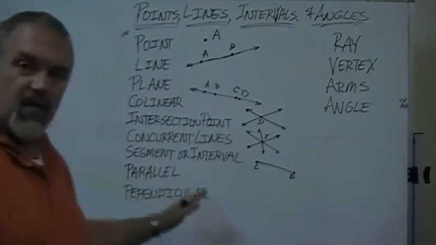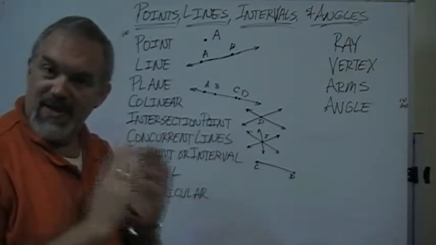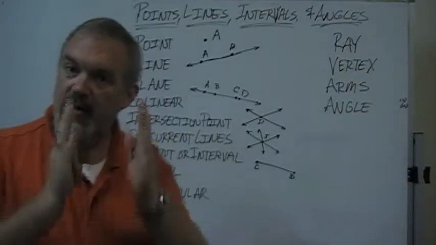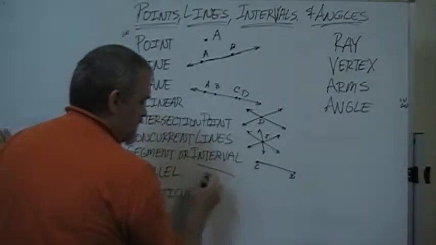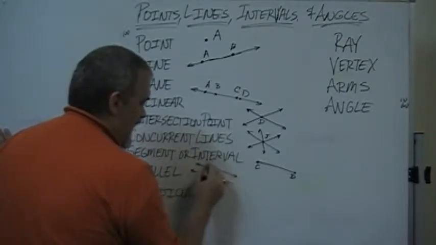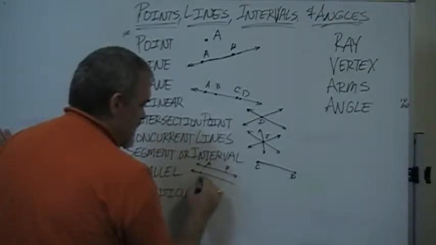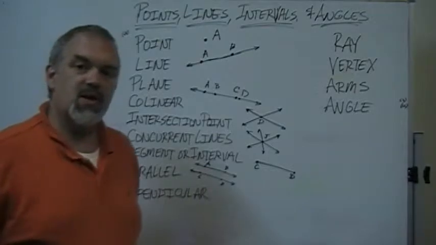We can also talk about parallel lines, so lines that run beside each other and never meet. Those are called parallel lines, and there's a couple of things you need to know about them. Let's say that we have line AB and line CD, and we want to say that those lines are parallel.